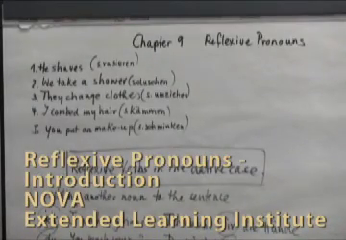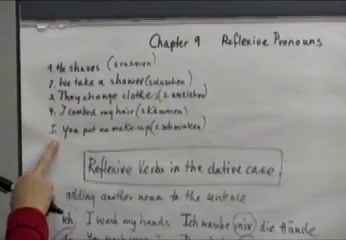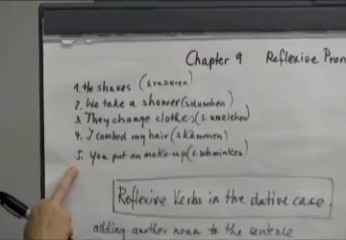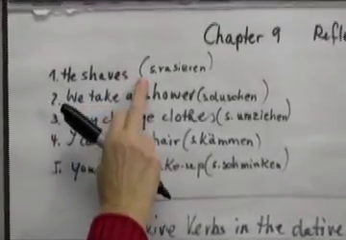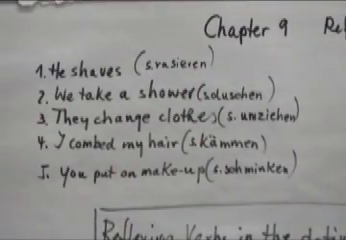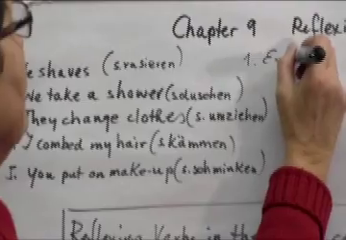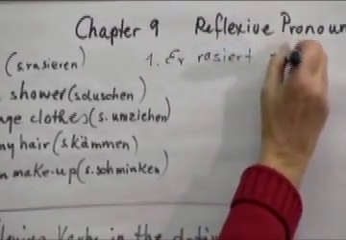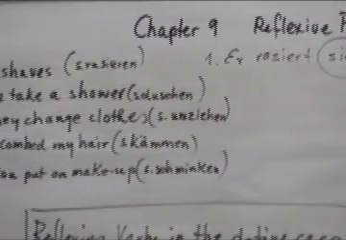Chapter 9, Reflexive Pronouns continued. I wrote 5 sentences here and I would like you to tell me how to translate them into German. He shaves. I gave you the infinitive sich rasieren. So how would you say that? Er rasiert sich. Correct.